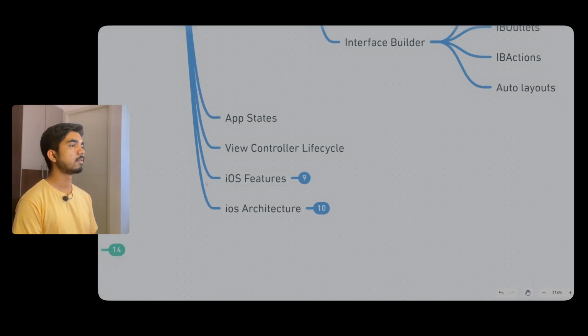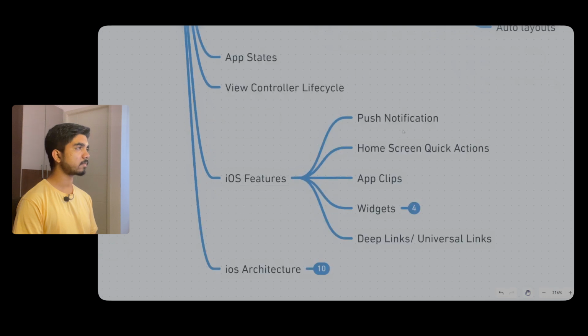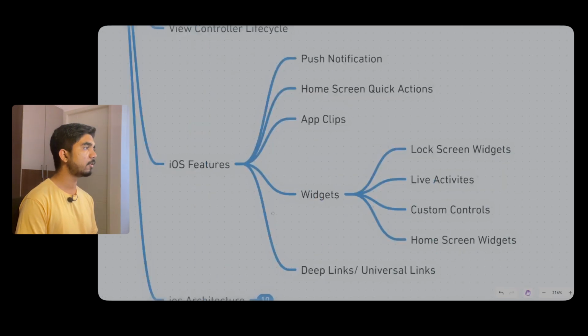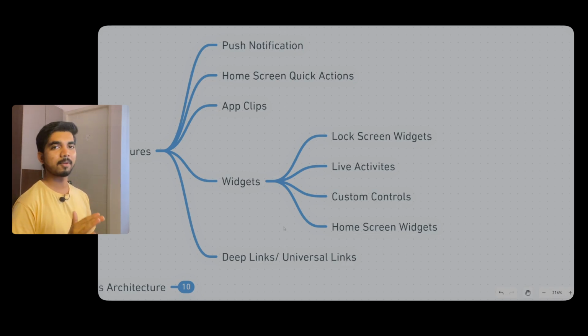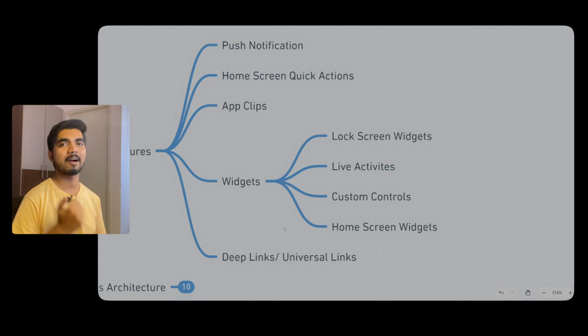Then coming to iOS features. In iOS you can learn the basics of push notifications, home screen quick actions, and app clips. Then coming to widgets, that's my favorite part. In widgets you can create lock screen widgets, live activities, custom controls, which is a new iOS 18 feature, then home screen widgets and everything. I have created a widget for MakeMyTrip, so I know widgets in and out very well. If you want to know how to create widgets and explore more, you can comment down. I'll be ready to make a dedicated video on this.